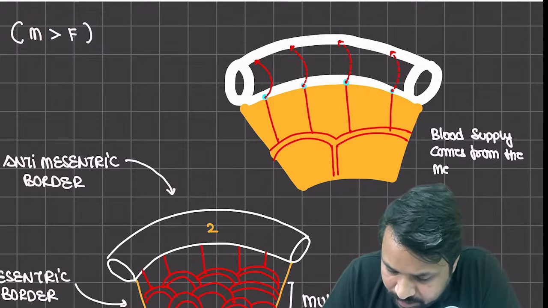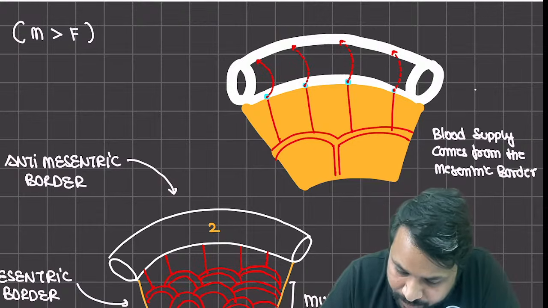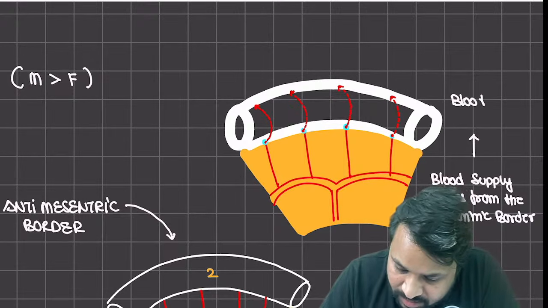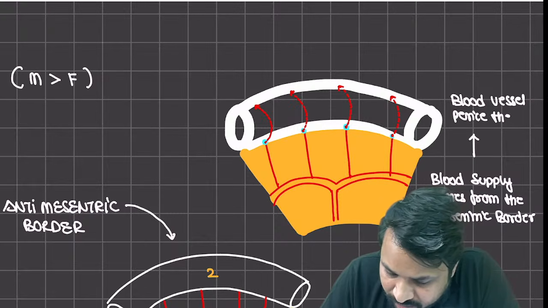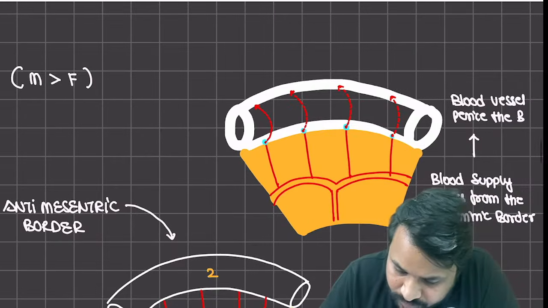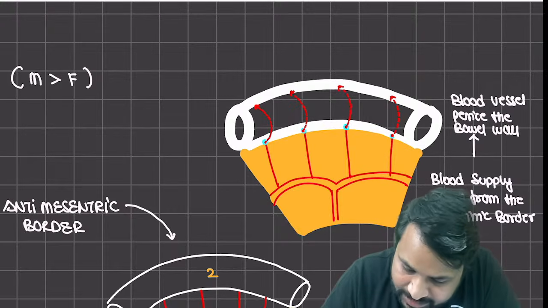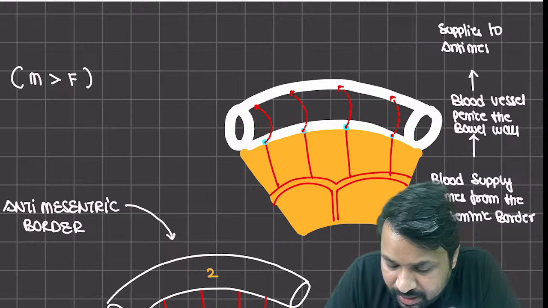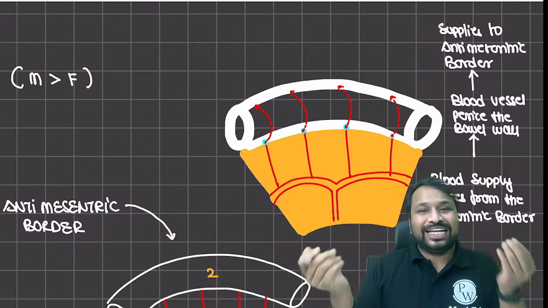Then the blood vessel is going to pierce the bowel wall, and then it supplies the anti-mesenteric border. Now, why do you want to know so much in detail?